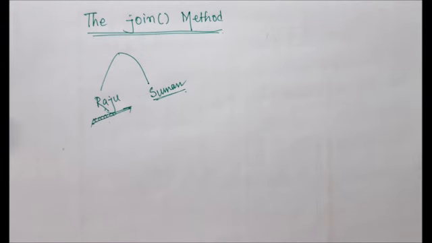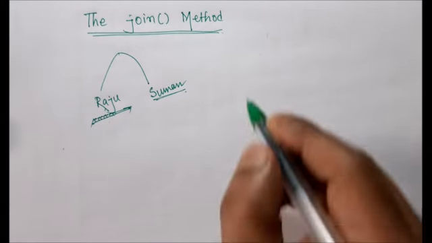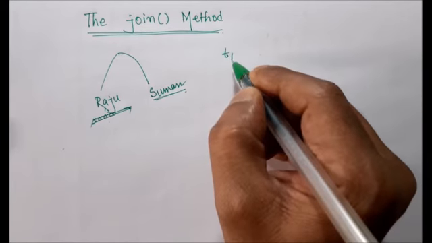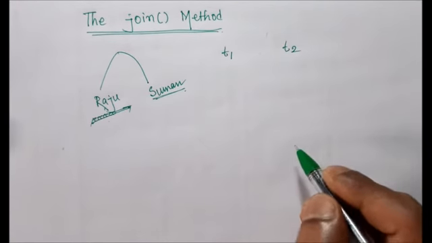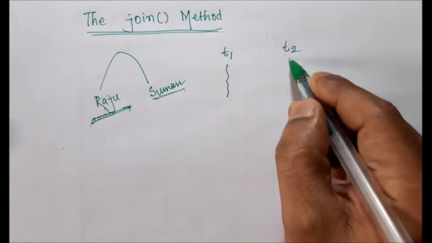But Raju replied, don't worry, I will wait until your class is completed. No problem at all. If I compare this analogy to our thread concept, suppose we have two threads. One thread's name is T1 and another thread's name is, for example, T2. So T1 is executing, T2 is also executing.